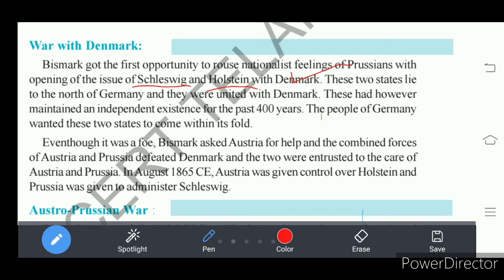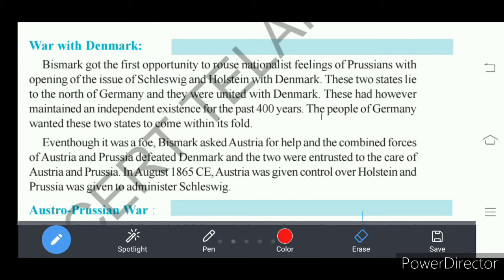They were independent for 400 years. Then they were placed under Denmark by the Congress of Vienna. So now Bismarck wanted Schleswig and Holstein, which were under Denmark, to join Germany. So first he created nationalist feelings among the people living in Holstein and Schleswig.